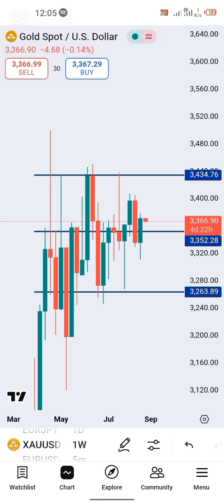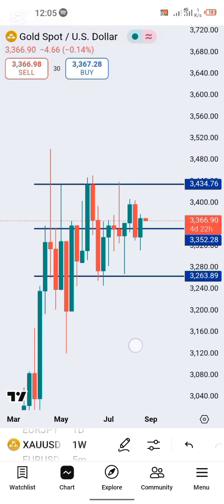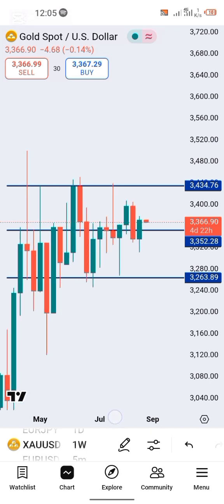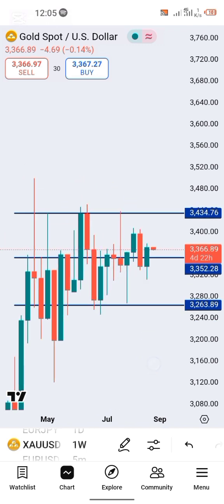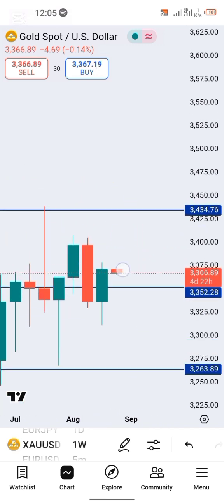This is my weekly time frame, and looking at it, guys, the week ended bullish. Although we experienced some sell momentum to the downside, eventually we turned down here and we pulled up.